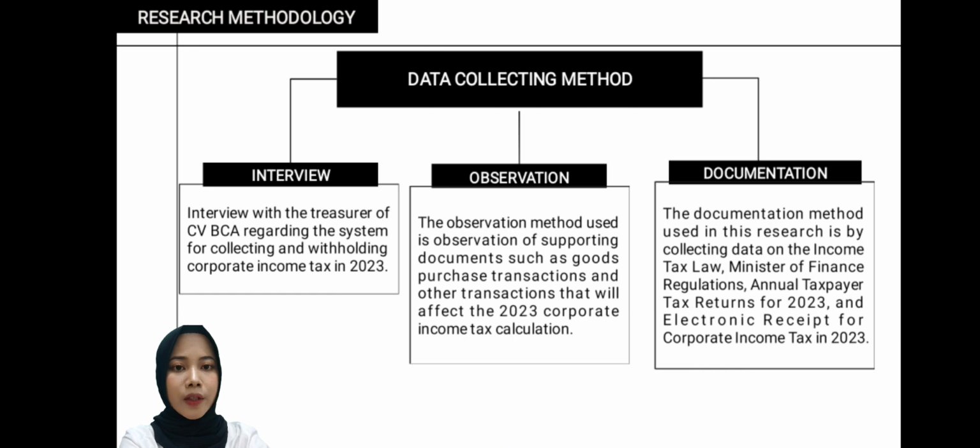And the first is interview with the treasurer of CV BCA regarding the system for collecting and withholding corporate income tax in this year. And then 2 is observation. The observation method used is supporting documents such as goods purchase transactions and other transactions that will affect the corporate income tax calculation. And the last is documentation. The documentation method used is income tax law, Minister of Finance regulation, annual taxpayer tax return form in this year, and electronic receipt for the corporate income tax.